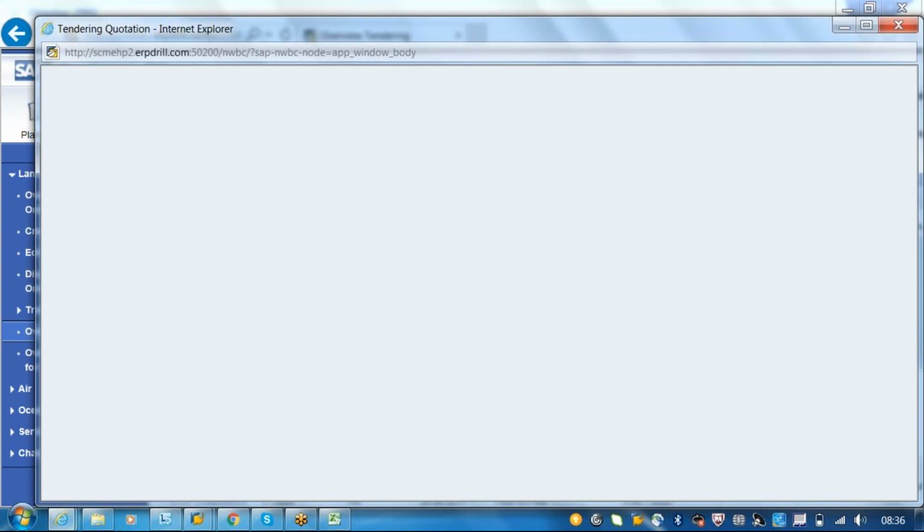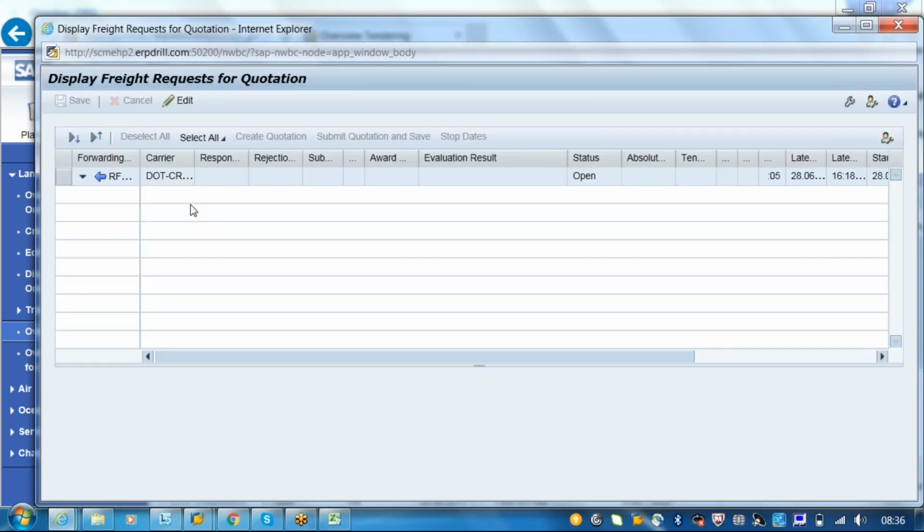I will show you how to create, but this is a document. So this much information only you can see. This is a carrier, then this is the RFQ which was sent. It is still open. That means even after 5 seconds, we have not got any response. Maybe a response required will be the option. So that's why we have not done anything. Normally what will happen is we will be having a response required, either through mail or something, we will be getting a response. Based on this only we will be doing.